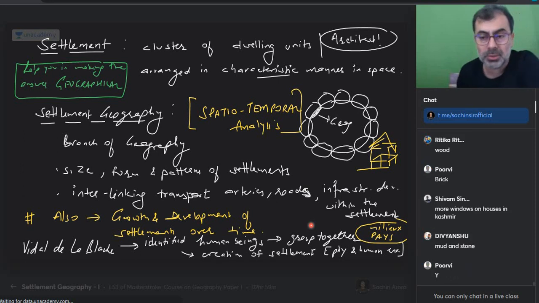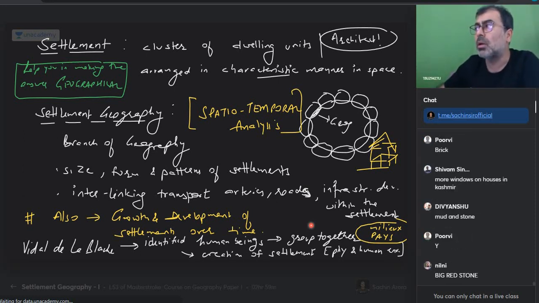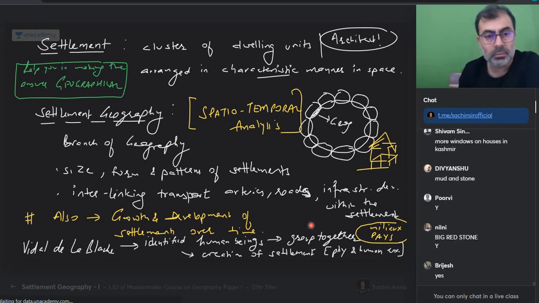Some more windows on houses in Kashmir. So I'm saying windows तो यार आप more or less की बात छोड़ो. It is about what will be the orientation of the window, the facing of the house, which side should the house face, and all those things. So those are also there. Is everyone with me on this? Are you with me on this? Big red stone, बिल्कुल ठीक है.